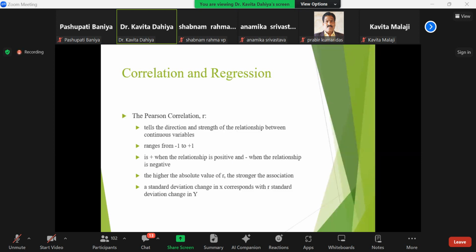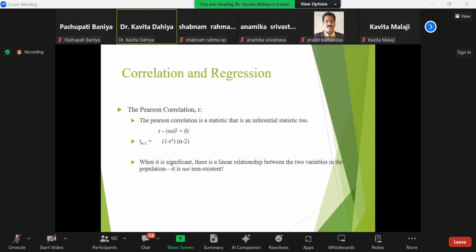The Pearson correlation, represented with r, tells us the direction and strength of the relationship between continuous variables, and it ranges from -1 to +1. -1 represents a negative association, +1 represents a positive association, and a standard deviation change in x corresponds with r standard deviations change in y. The Pearson correlation is an inferential statistic too.